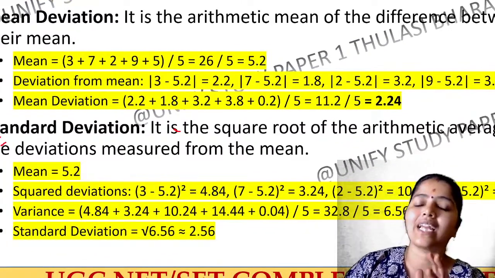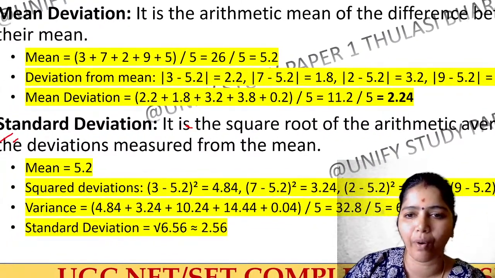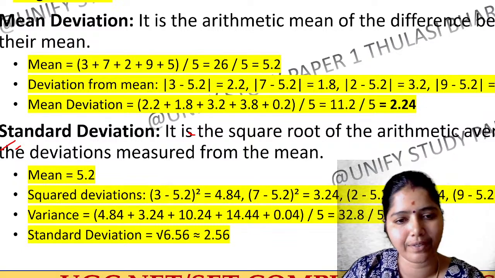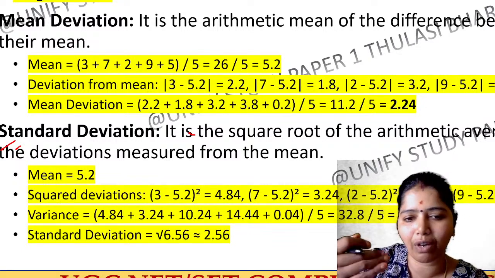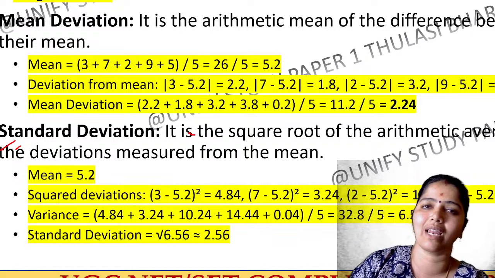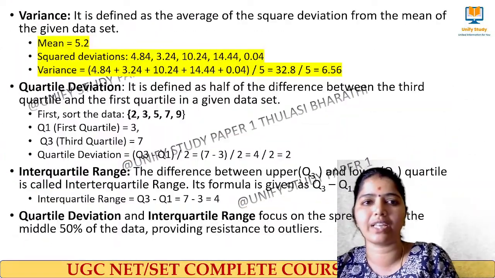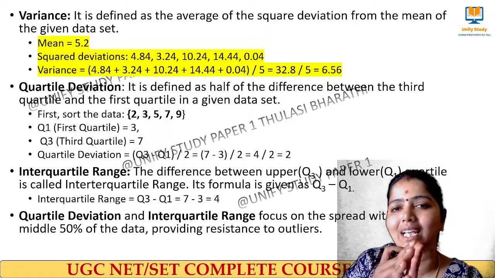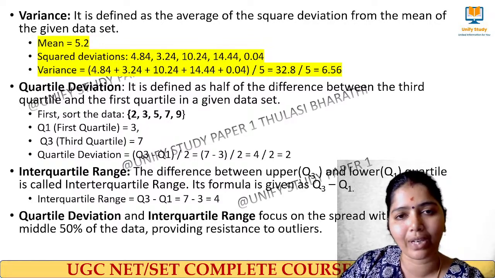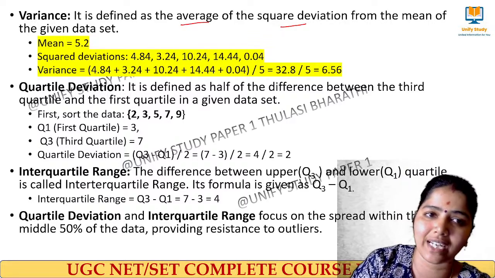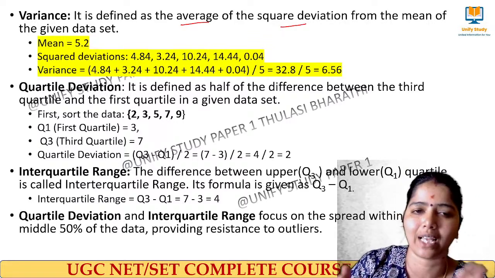Next, a very important one: standard deviation. Whenever we take a data set, say the mean is 5.2, we have to find out how the values deviate from that mean value. Then we take the square root to get it. Next, what do we mean by variance? Variance means how the data varies. How do we calculate it? It is the average of the squared deviations from the mean of the given data set.